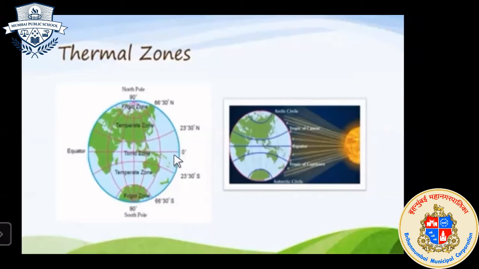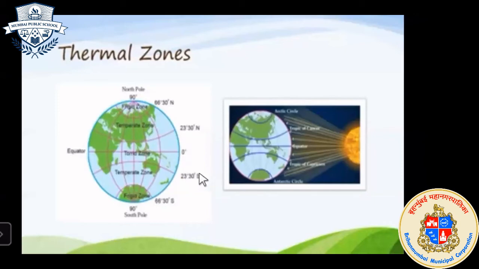Okay, so with the help of latitude only we can understand which region has high temperature, which region has moderate temperature, or which region has low temperature. So it can be understood with the help of latitudes. That's why latitude is the main factor in the distribution of temperature. But other than this, there are other factors that also influence the distribution of temperature.